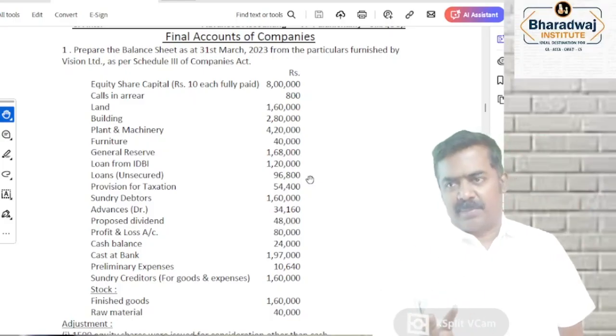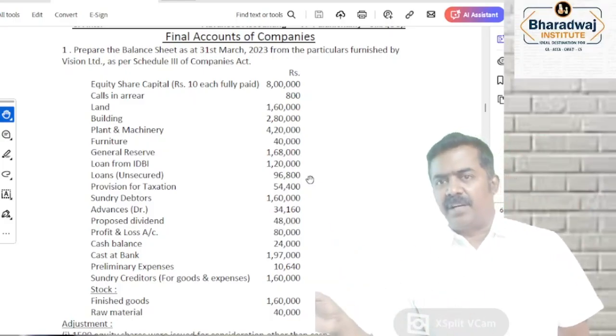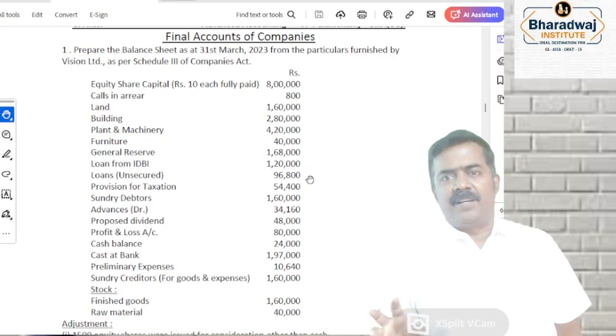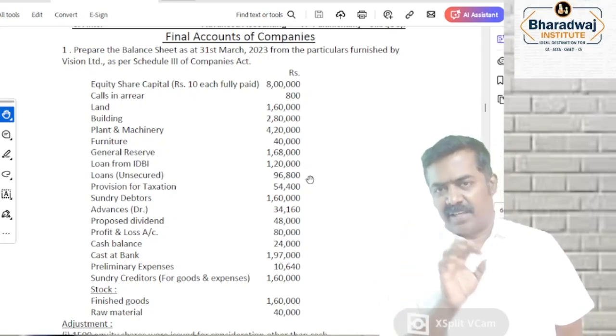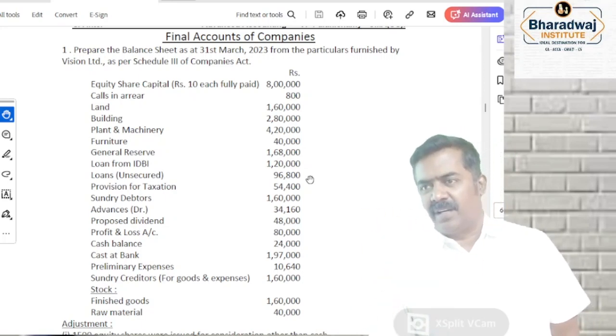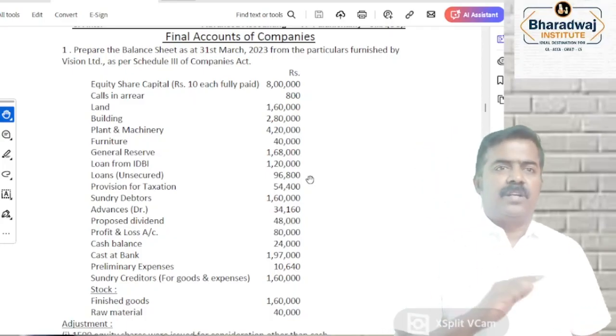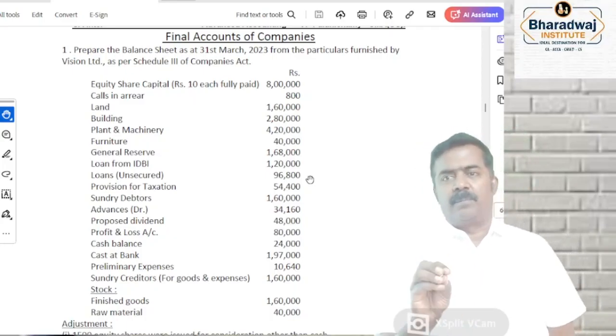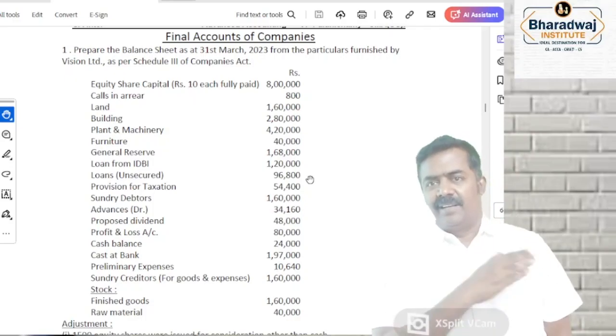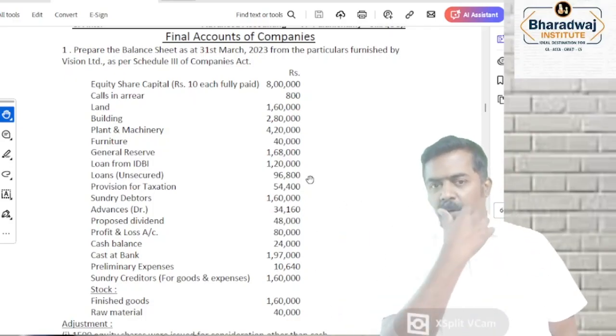Max 2 minutes. So this is like a 10 marks question. We'll be spending how many minutes in solving? Not 20 minutes, 10 marks into 2 minutes. The first 2-3 minutes are to read the problem. When you read the problem properly, that is a good start. Then in the next 15 minutes, you will be able to solve the problem easily.